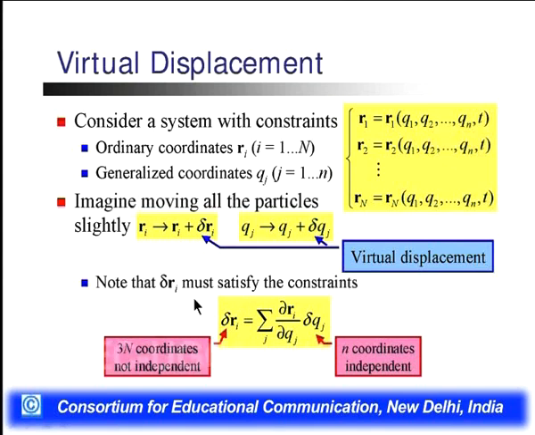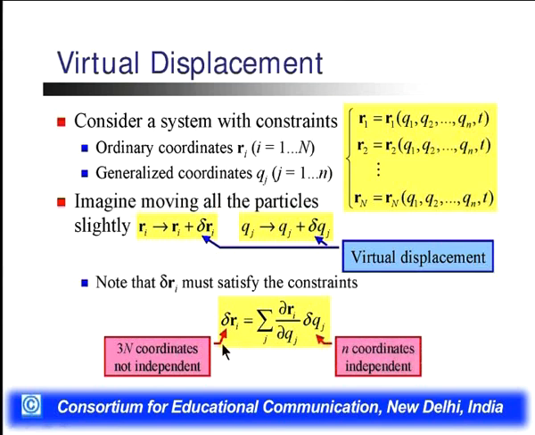We know that this virtual displacement must satisfy the constraints also. Means here we are having del Ri, and this must constrain the n coordinates which are independent.